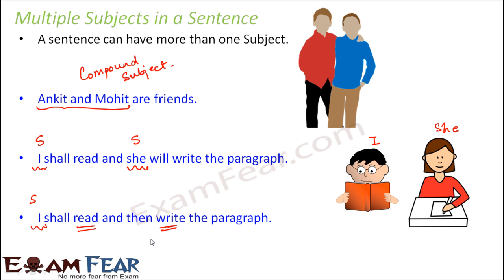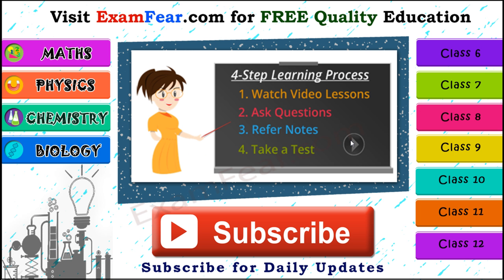So as I was telling you, subject and predicate is not as simple as a lot of you think. There are many different types of sentences where finding out the subject might be a tedious task. Like in these kinds of examples, many times people would think that, okay, in I shall read and she will write the paragraph, I is the subject. But they forget to find that she is also a subject in this case, right? So this is one special scenario.